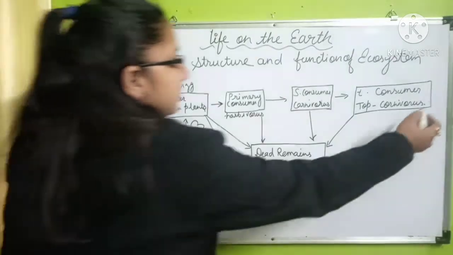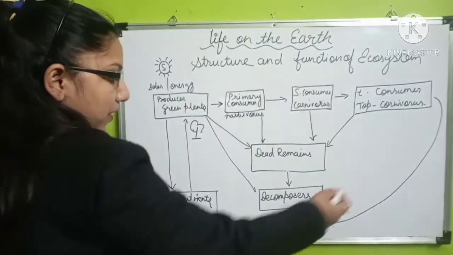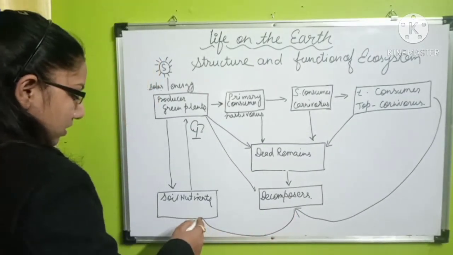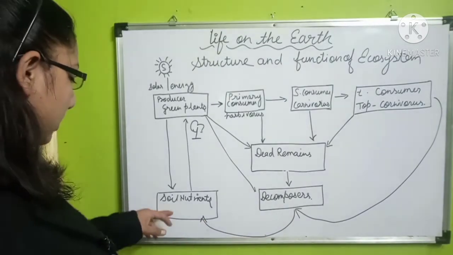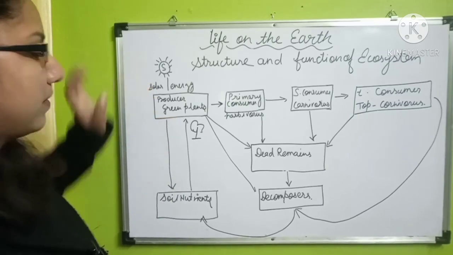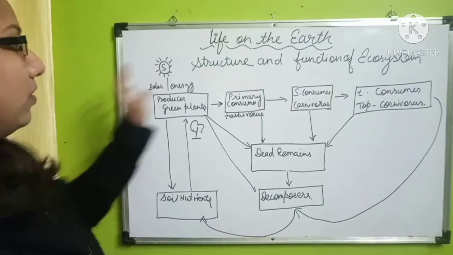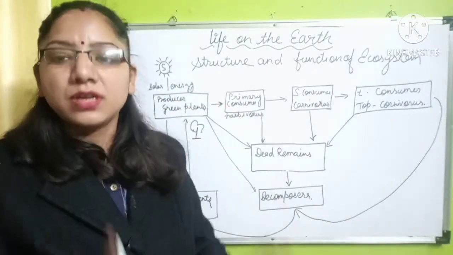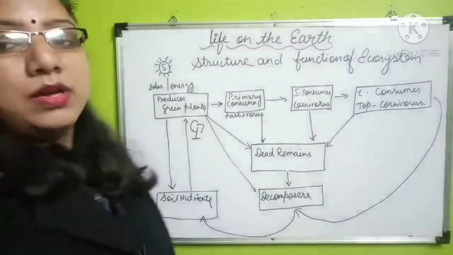Then again, the entire process continues from the decomposers, and the decomposers also go into the soil nutrition. Then again the same process continues, with the soil nutrients going to the green plants with the help of solar energy. Then the entire process goes on again, which is a function, or we can say a proper structure of our ecosystem. Now let's see this ecosystem in detail.